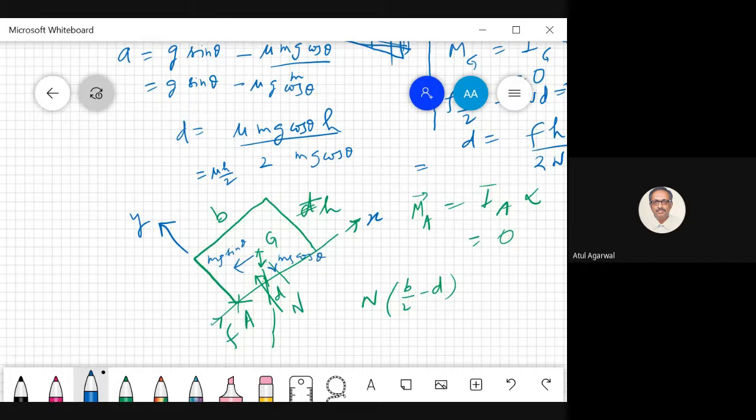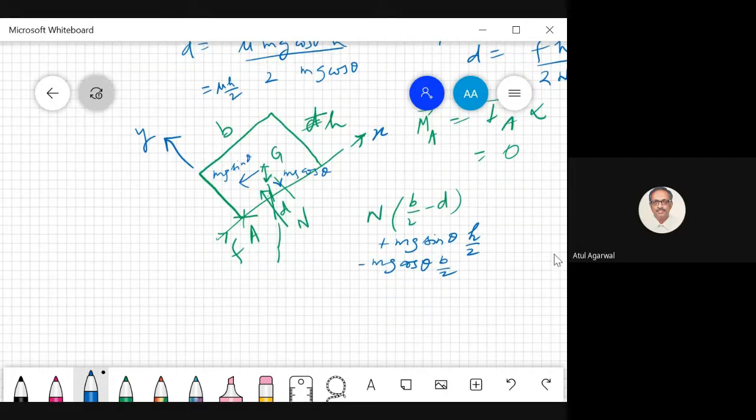So mg sin theta will contribute a counterclockwise moment about point A, and the distance is h by 2. Mg cos theta will give a clockwise moment about point A, and the value is b by 2. Any other force? Normal force, yes sir, is done. Gravitational force is done. Frictional force is giving you a 0. So this should be 0.